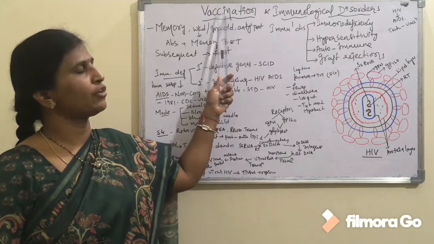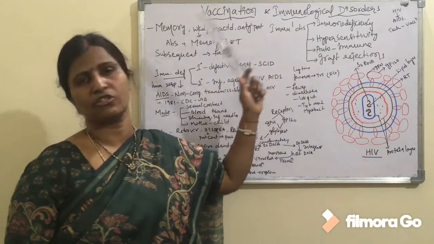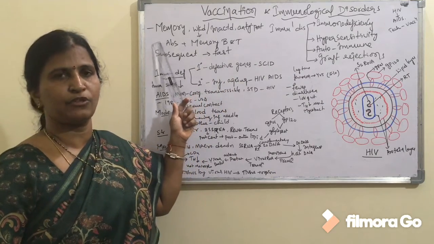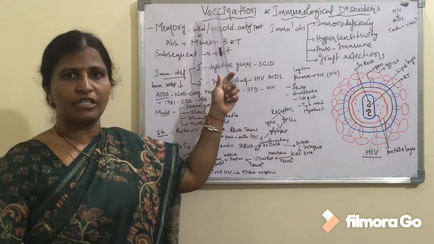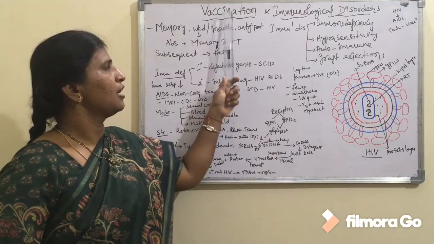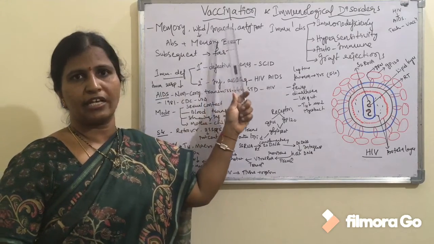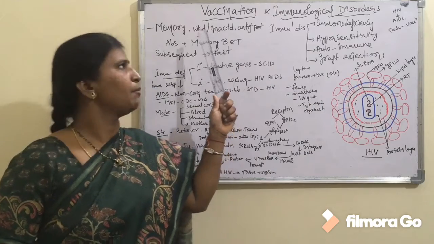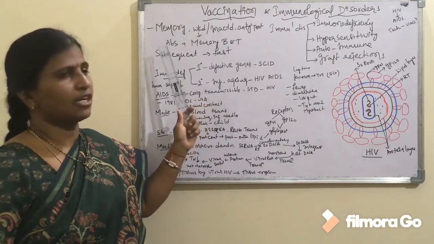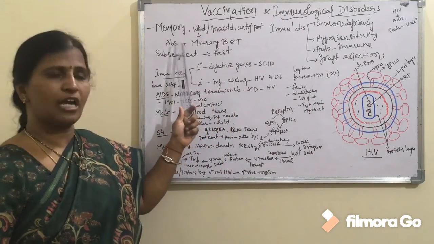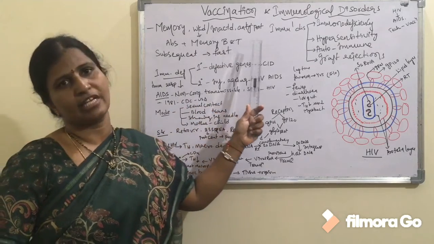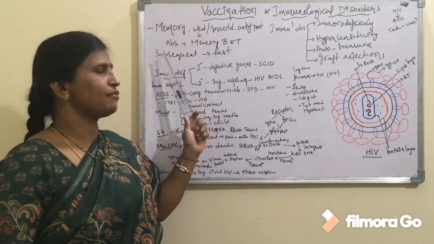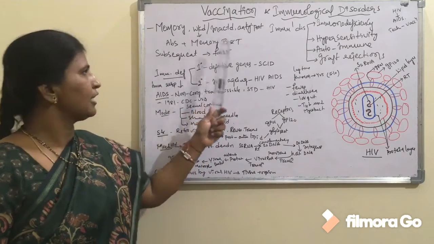In today's session we are going to learn about vaccination as well as immunological disorders. Coming to vaccination, it is based on the property of the immune system, which is memory. In the vaccination or immunization process, weakened or inactivated proteins which have antigenic property are injected into the body of the individual, in which antibodies specific to the antigen are produced along with memory B cells and T cells, and these memory cells are helpful in evoking a quick response whenever there is a subsequent infection.